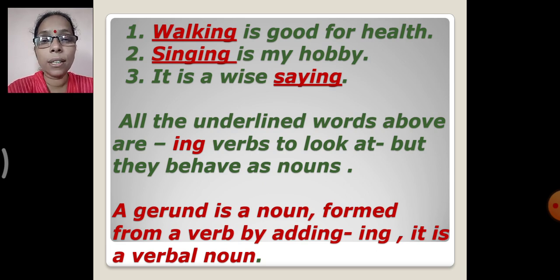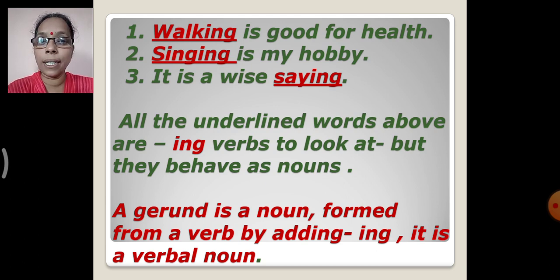Like walking is good for health. What is good for health? Walking. Singing is my hobby. What is my hobby? Singing. It is a wise saying. So again you can see these words walking, singing and saying, they act as nouns. So they are called gerunds. A gerund is a noun formed from a verb by adding ing. It is a verbal noun.